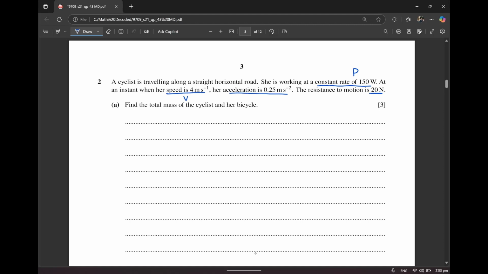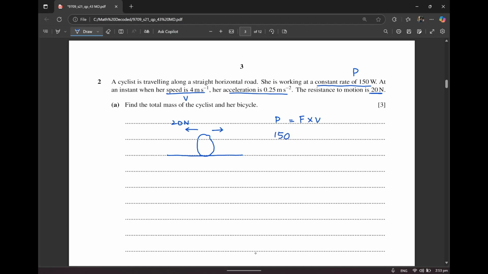Part A says find the total mass of the cyclist and her bicycle. So again, you're going to be drawing out this scenario because it makes the entire scenario much easier. So you can say that this is the cyclist, and if she's moving in this direction, the resistance to motion is going to be in this direction, and that is 20 newtons. Now, we know a formula that is power is equal to driving force into velocity. We've been given the velocity as 150.